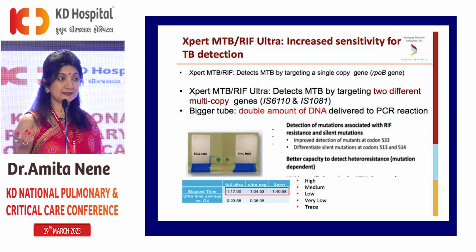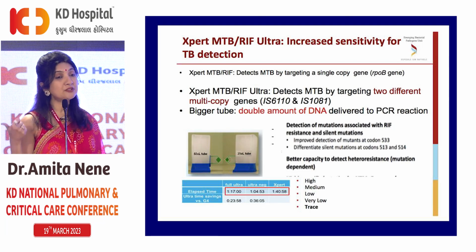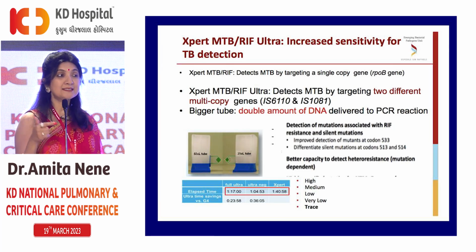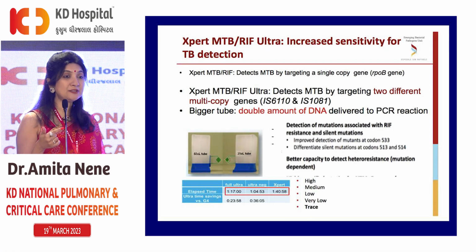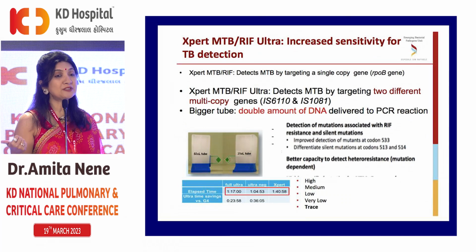This is fantastic. All the deficiencies of GeneXpert in detecting rifampicin resistance are rectified over here. Codon 533 was not picked up by GeneXpert. GeneXpert Ultra picks it up. Silent mutations were falsely picked up by GeneXpert. Over here they are not picked up. Double population was sometimes missed. GeneXpert Ultra picks up double population better.